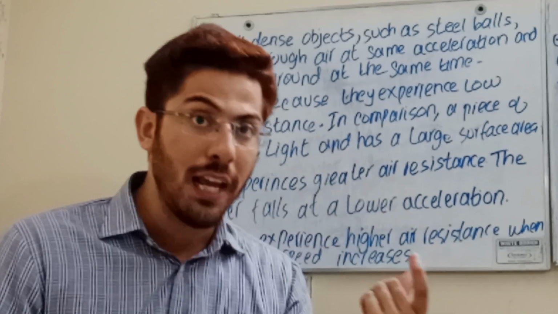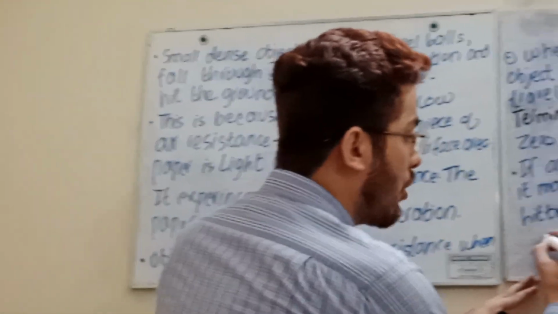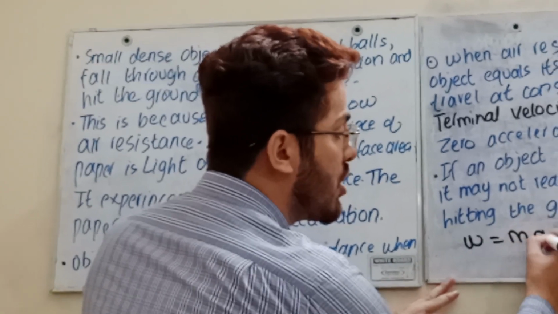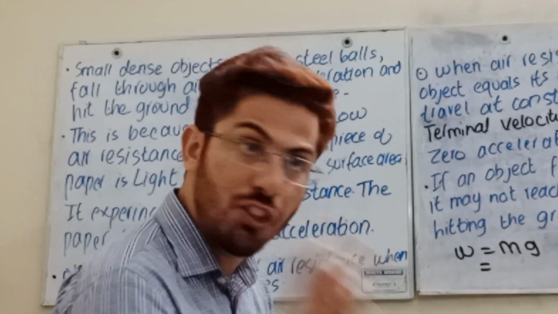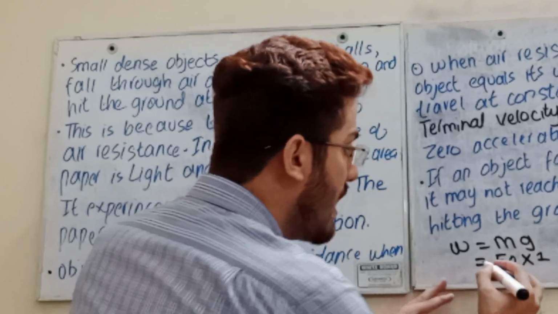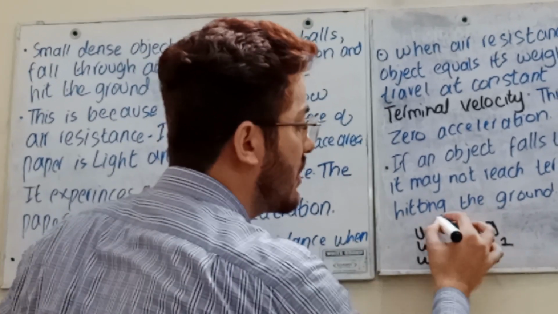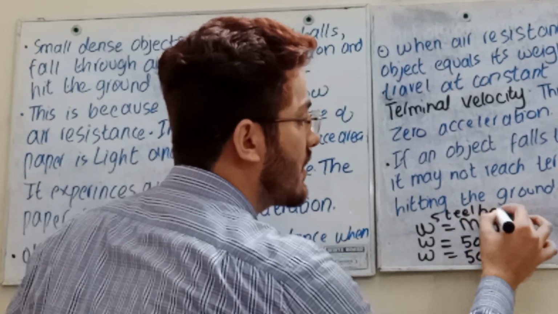The way I explained in the example, we see that weight is equal to mg. If we are talking about a steel ball, with this mass and gravity taken as 10, the weight is definitely 15 Newton. It is just an example.